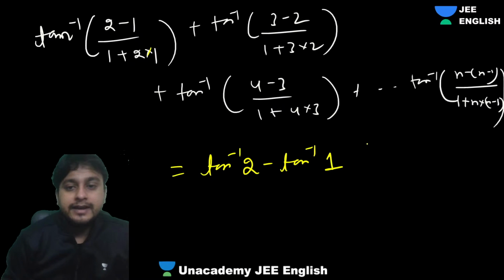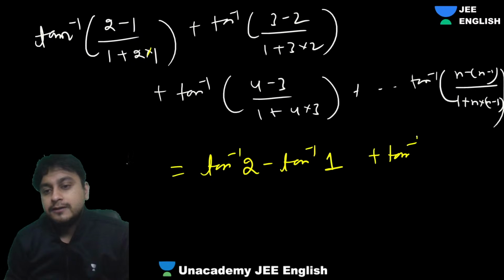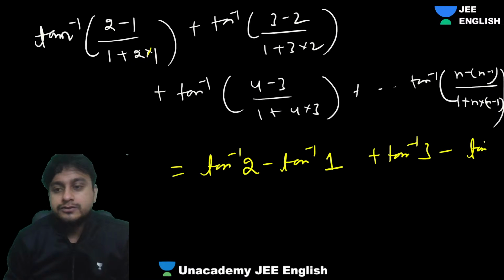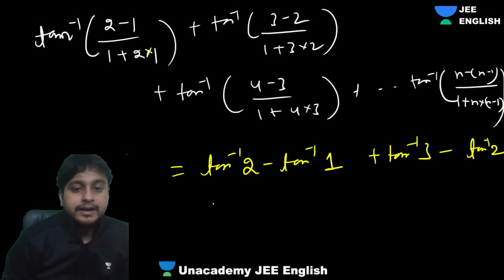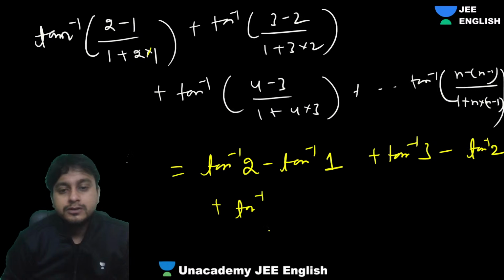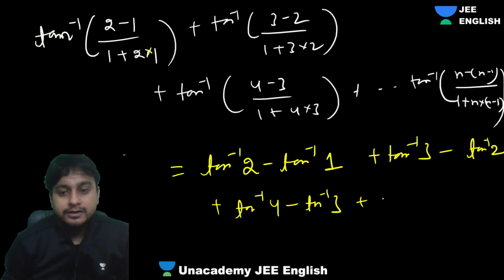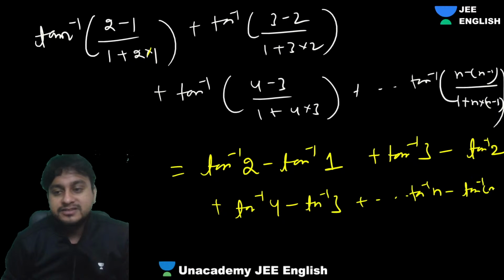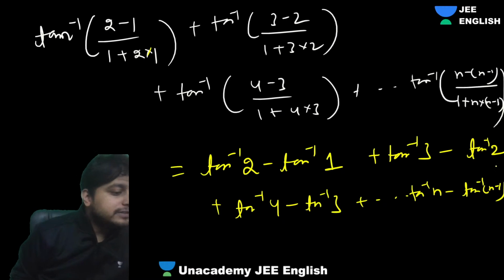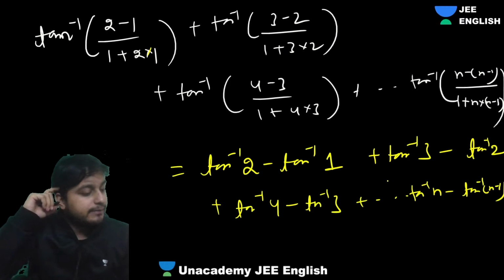Then here you'll get tan inverse 3 minus tan inverse 2. Then tan inverse 4 minus tan inverse 3, and so on till tan inverse n minus tan inverse (n minus 1).